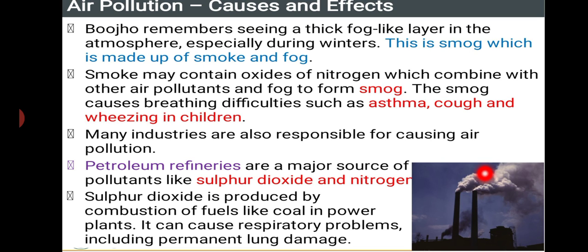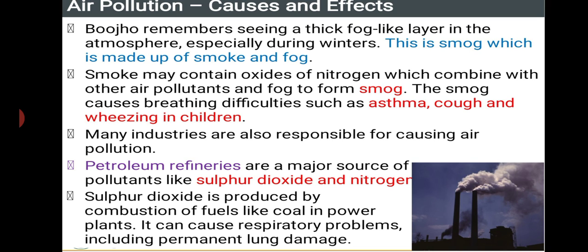If these chimneys were to use filters, only the smoke would be emitted, leaving the pollutant substances filtered out in the filters. Petroleum refineries are a major source of pollutants like sulfur dioxide and even nitrogen dioxide. Sulfur dioxide is produced by combustion of fuels like coal in power plants. It can cause respiratory problems including permanent lung damage.